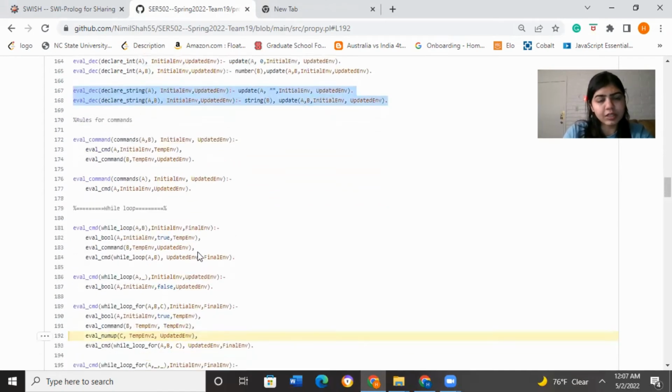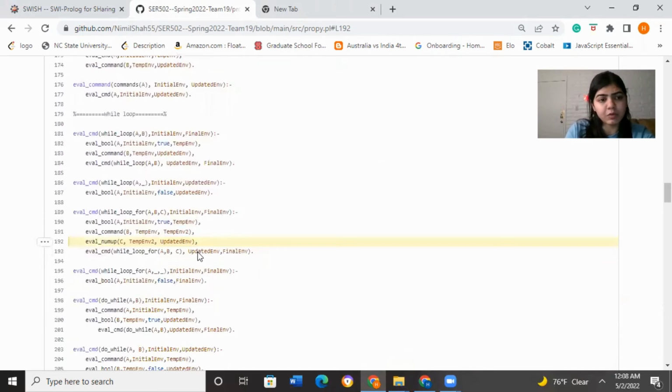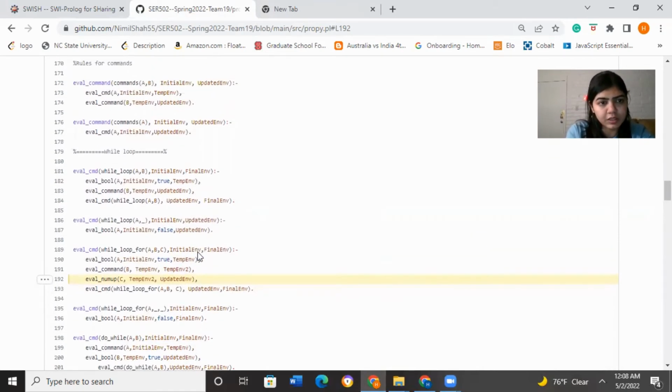So after declaration, we have our command. In our commands, we will have all the kinds of loops like a while loop, do while loop, for loop, and we will have a print statement. We have our ternary statement, assign statements, increment statements, decrement statements.